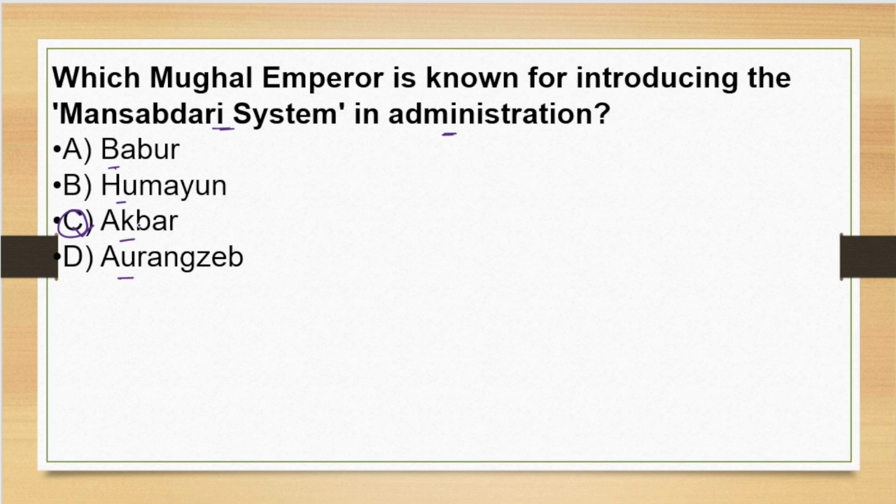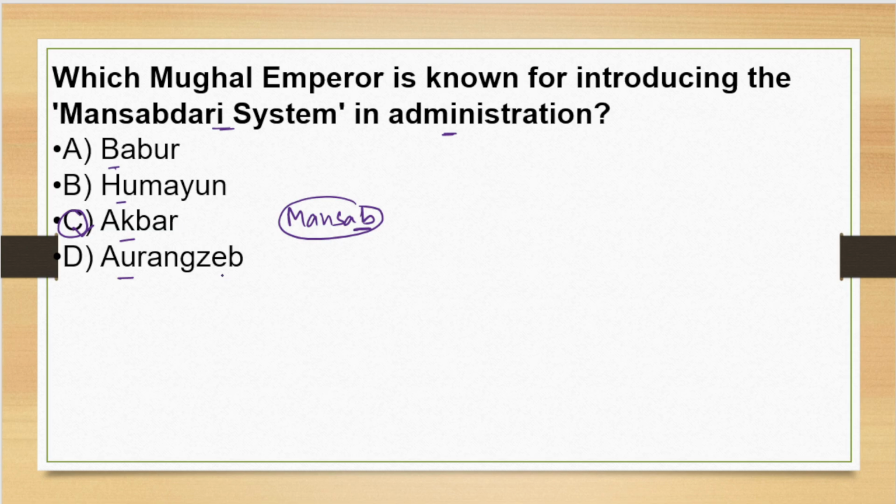Each officer was assigned a Mansab rank, which determines their salary and the number of soldiers or horses they had to maintain.